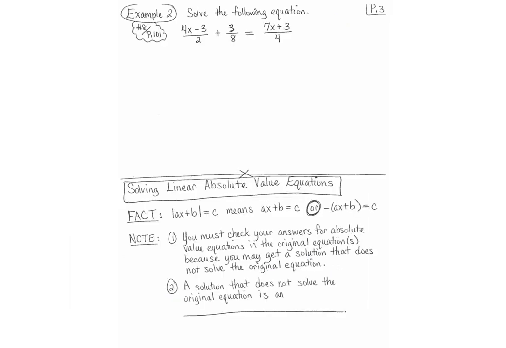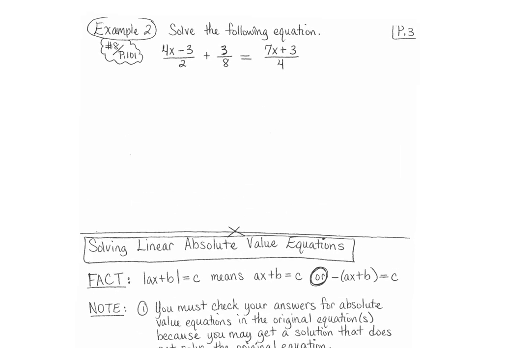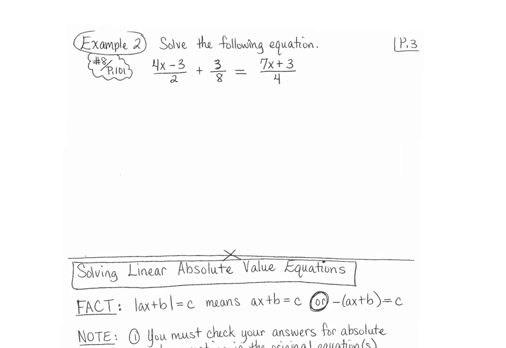Okay? So let's look at an example. I want us to go through and solve the following equation. So here we have 4x minus 3 over 2 plus 3 over 8 equals 7x plus 3 over 4. Now, to eliminate all of the fractions, we have to multiply both sides of the equation by the least common denominator between 2, 4, and 8.